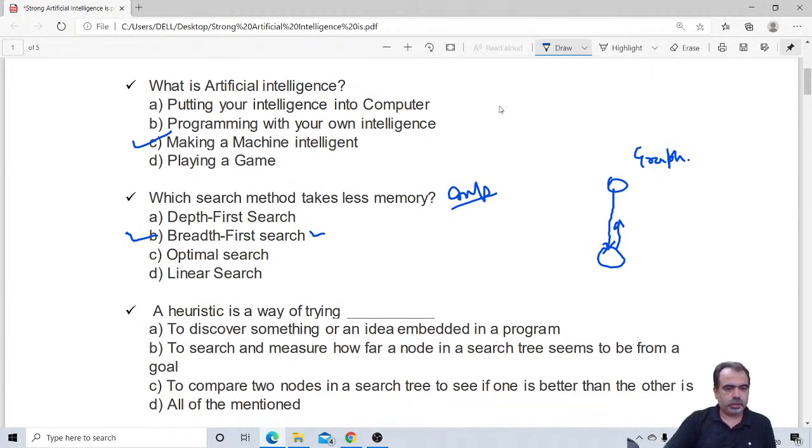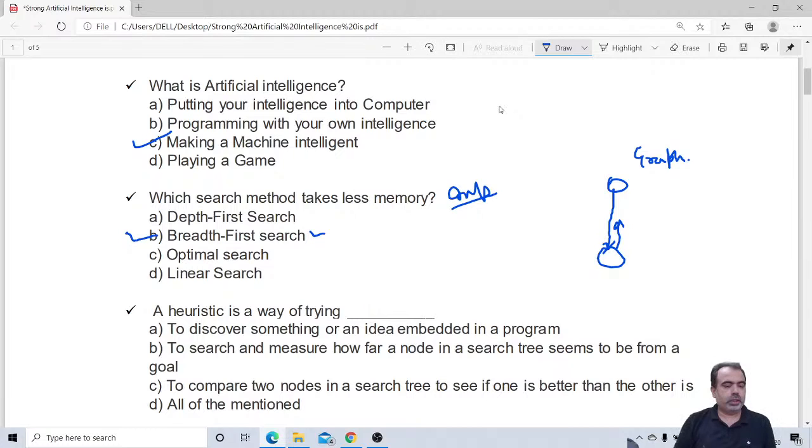So let me move towards the next question. A heuristic is a way of trying. Vanshika Rai says A. Yeah, depth first search is time consuming, but breadth first search takes less memory.